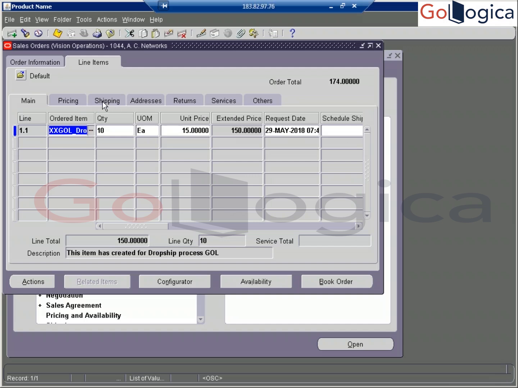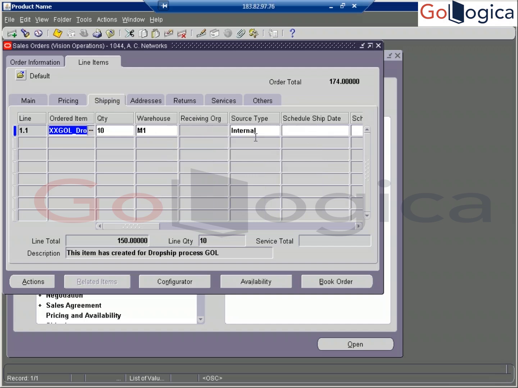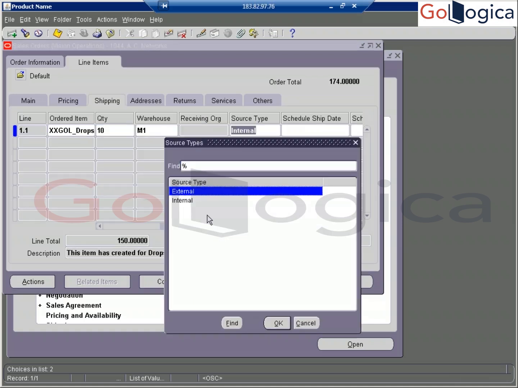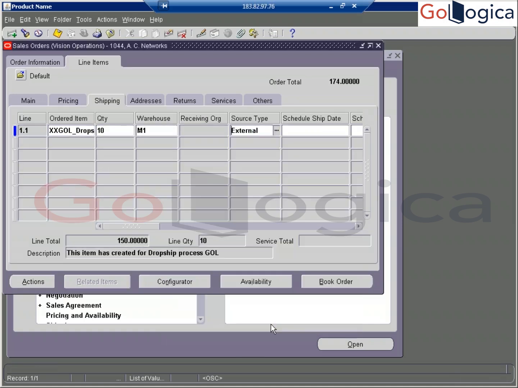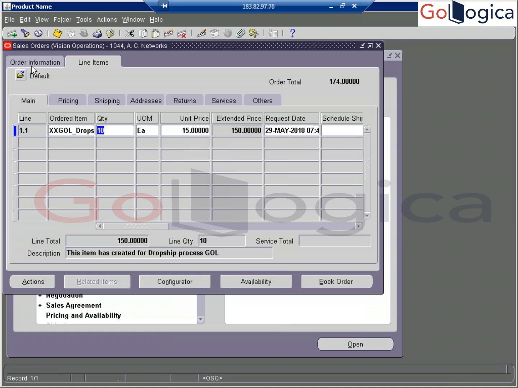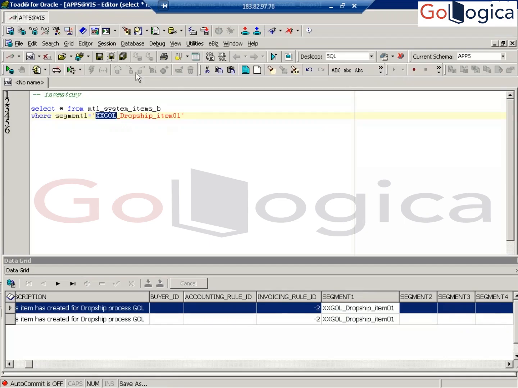Right. Next, what do we need to do? Go to Shipping. What is the source type? External. Keep in mind, this is very, very important. Okay. Once you have done the changes, next you can save it. Now, which tables are affected? Order entry.